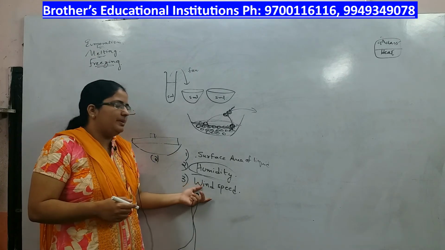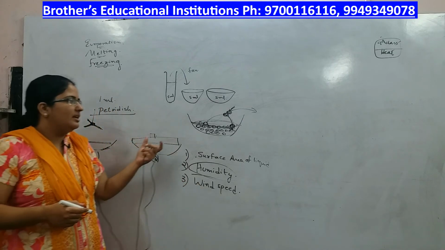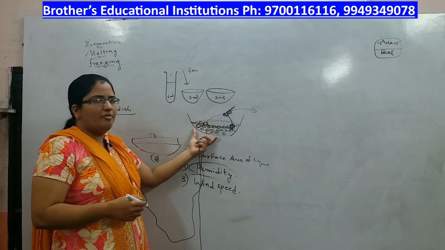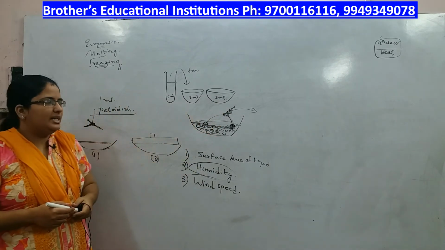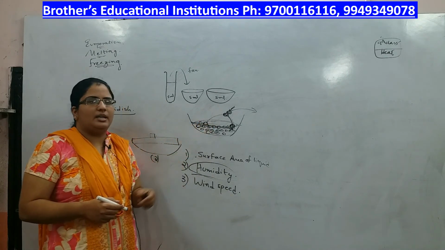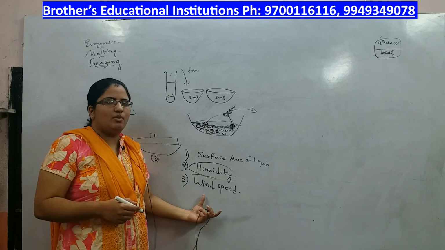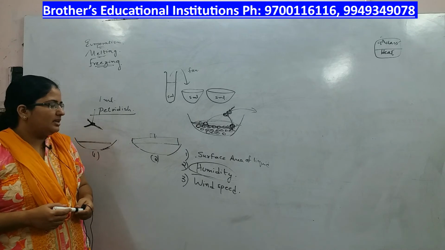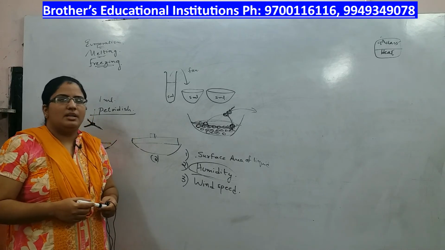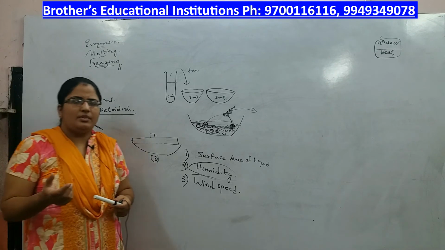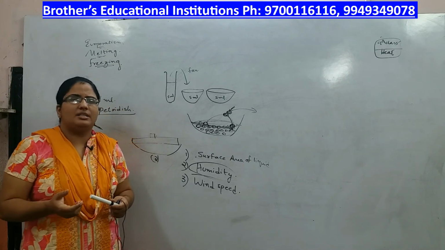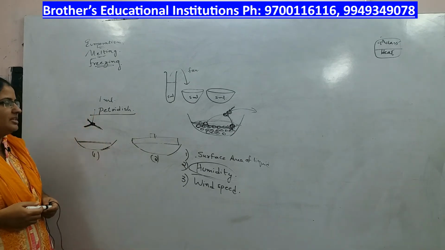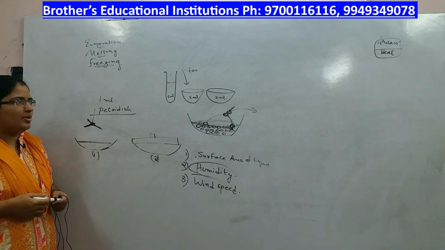Next is about the wind speed. When the wind speed is more, the particles that escape out will move away from the place of evaporation, giving them very less chance to return back to the container. So as the wind speed increases, the evaporation also increases. So that is about the relationship between wind speed and evaporation. That is why you see the clothes get dried faster on a windy day. So that is about the evaporation. It is a surface phenomenon and it is a cooling process.